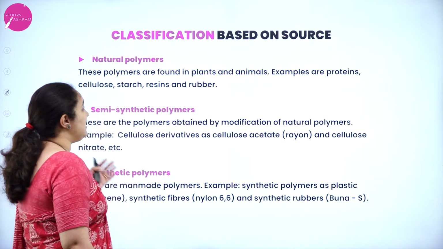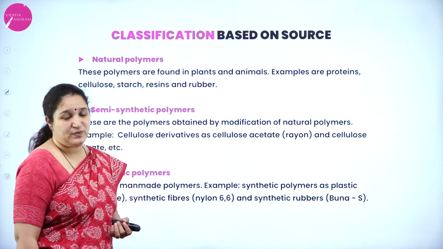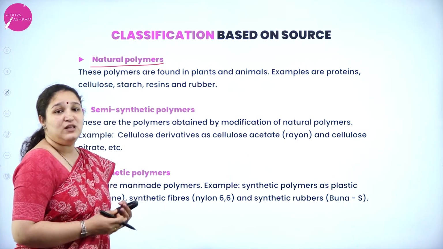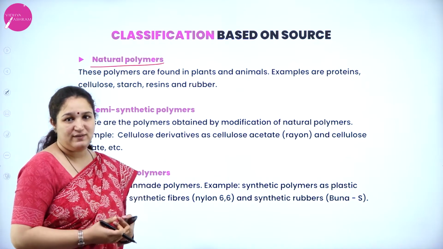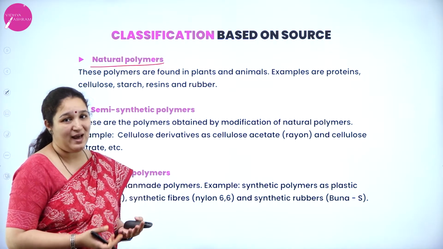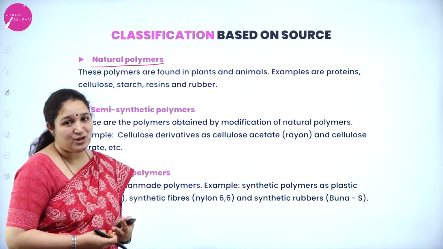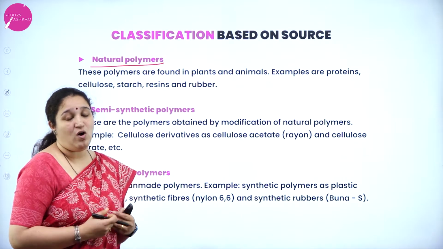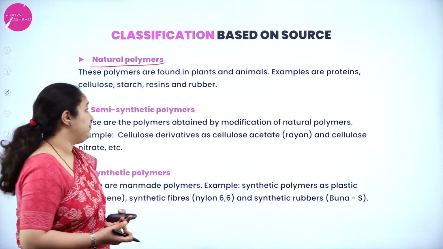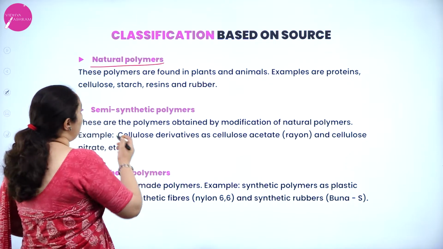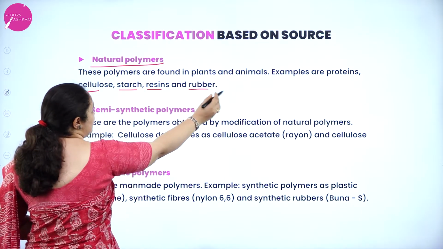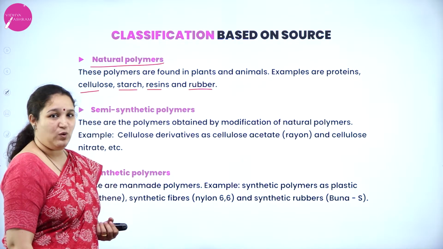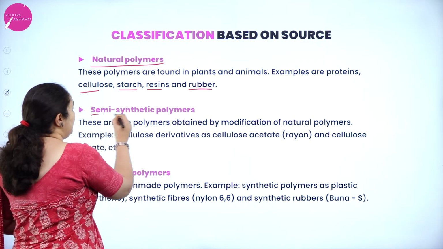First one is classification based on source. Under that, first we have natural polymers. The polymers which occur naturally in plants and animals we call natural polymers. They are not synthetic or man-made. Examples: protein, cellulose, starch, resin, rubber, etc. are naturally occurring polymers.